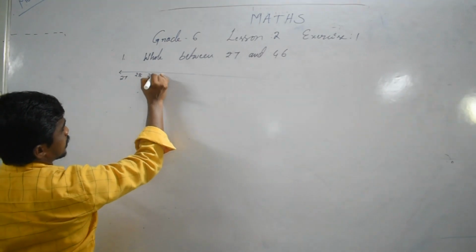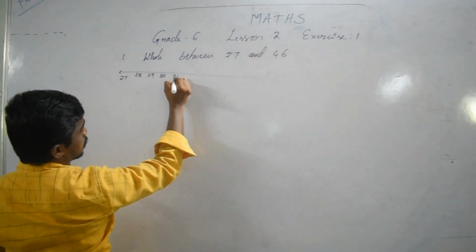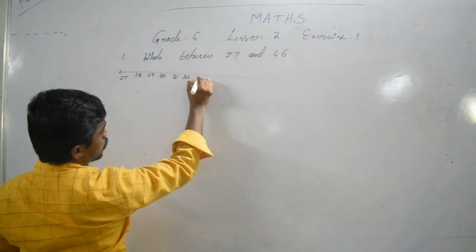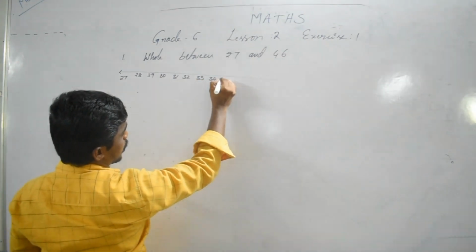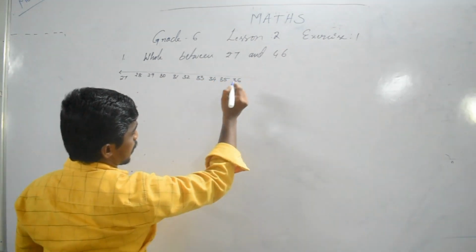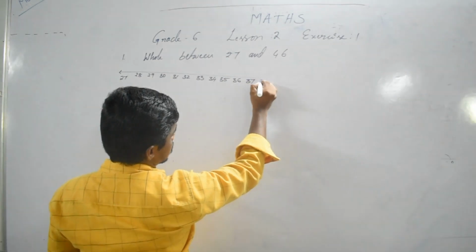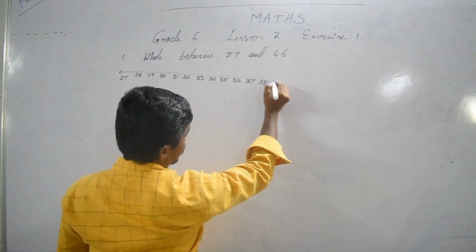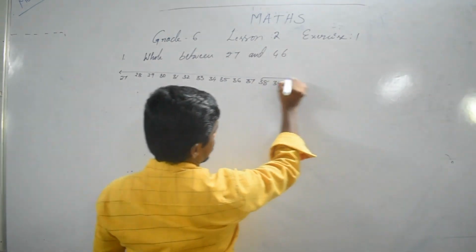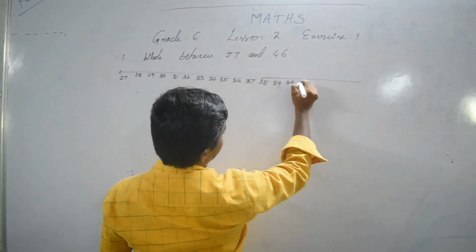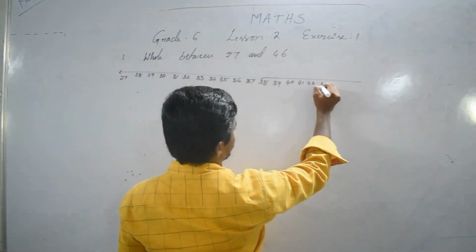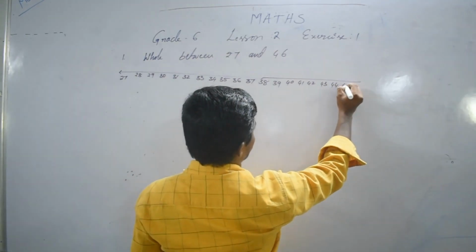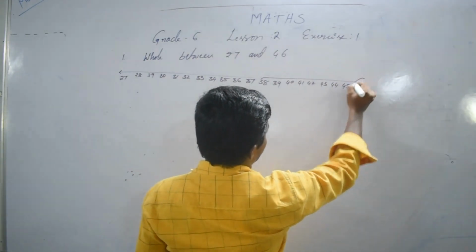28, 29, 30, 31, 32, 33, 34, 35, 36, 37, 38, 39, 40, 41, 42, 43, 44, 45, 46.